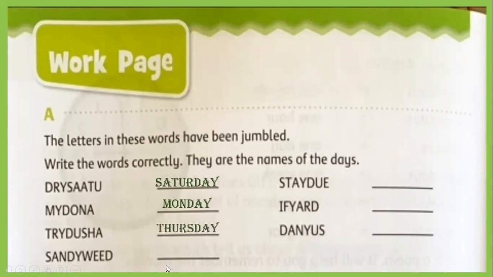It's Thursday. Now here is W. So which day starts with W? It's Wednesday. Then it's TUES, Tuesday. You have to arrange, and when you see here F, it means it's Friday. And FUN, it's Sunday. You will enjoy when you do this. See these jumbled letters carefully and make the correct name of the day.